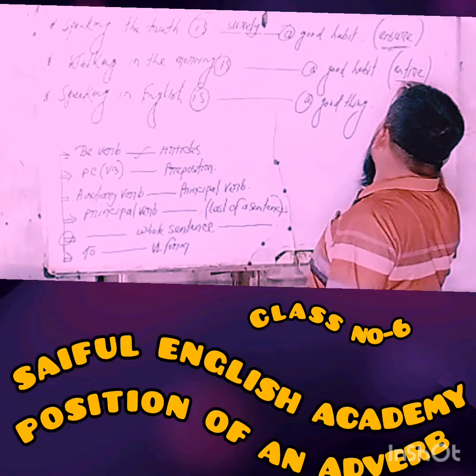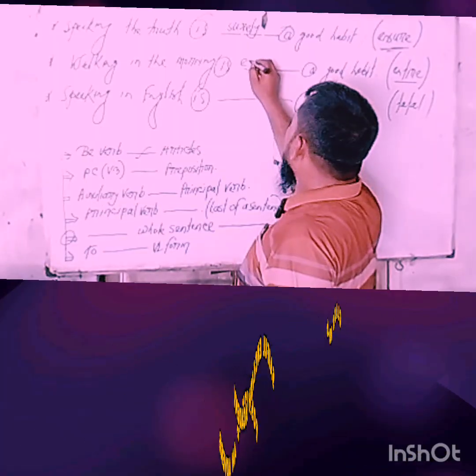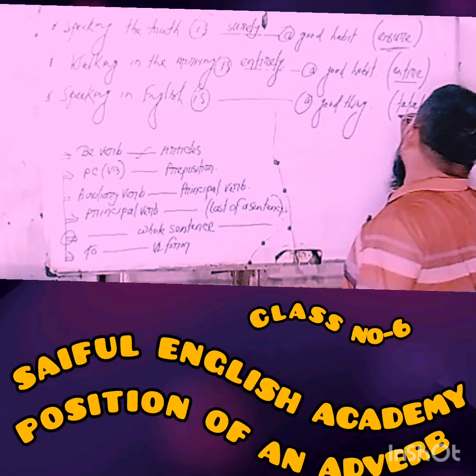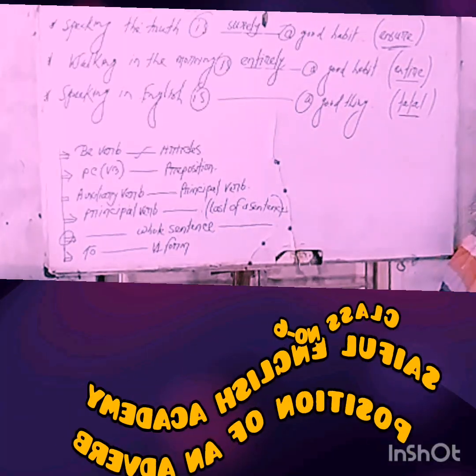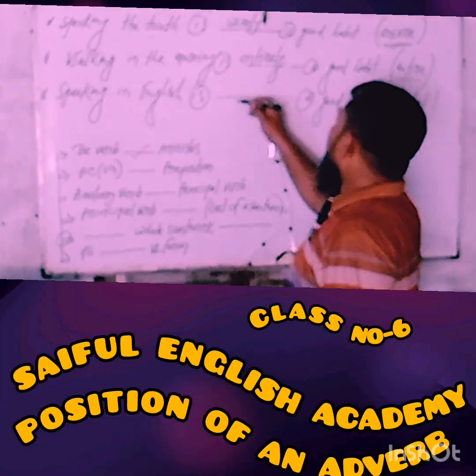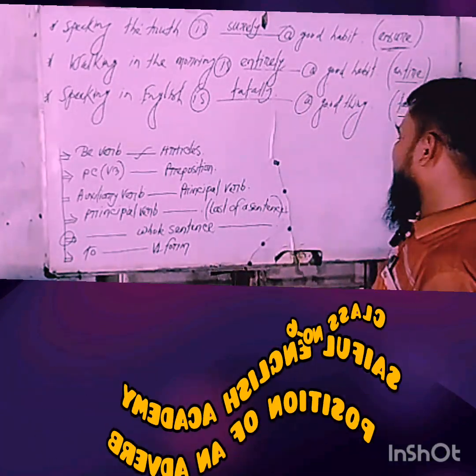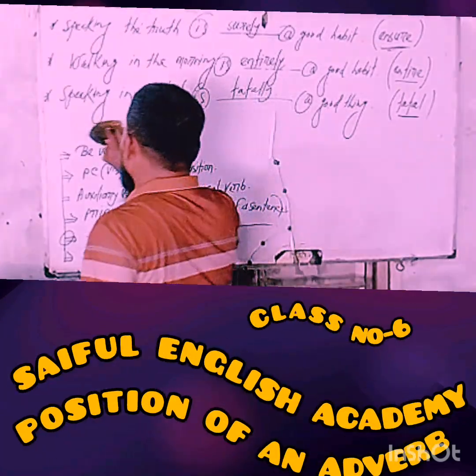Sure, an adjective, and change this form into an adverb, that means surely. Total, an adjective, and change this form into an adverb, that means totally. Hope that you have understood clearly.